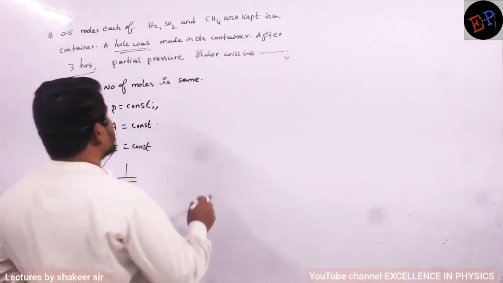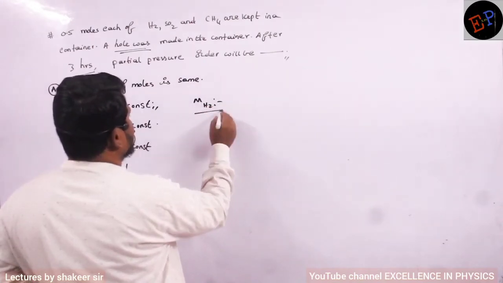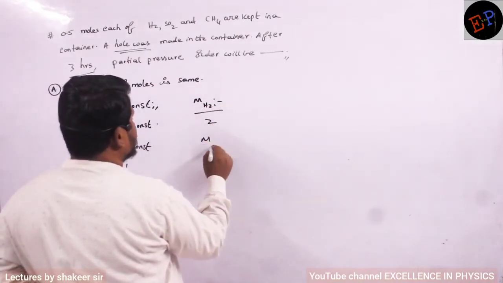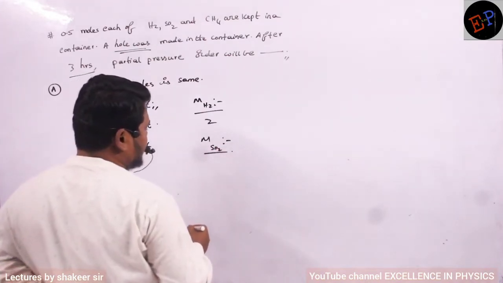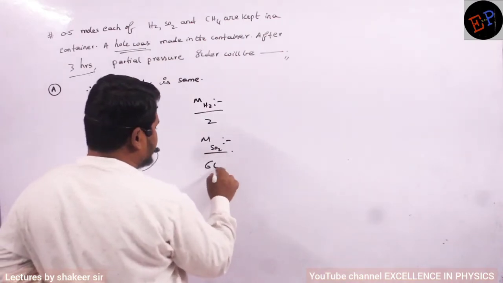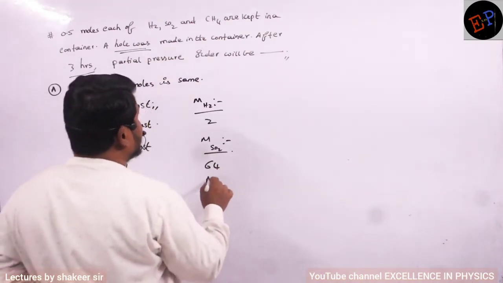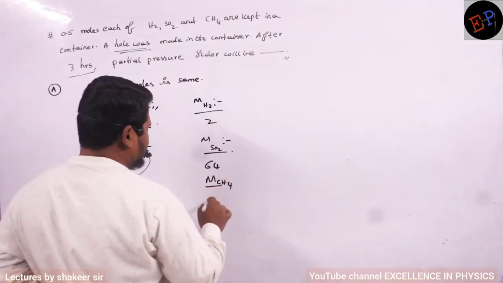Now let us calculate the molecular masses of each of them. Molecular mass of hydrogen is 2. Molecular mass of sulfur dioxide is 16 plus 16, 32, plus 32, 64. Molecular mass of CH4 is 4 plus 12, 16.